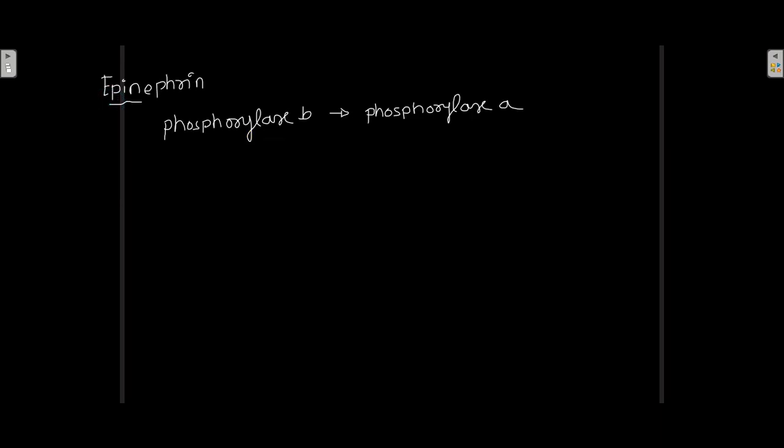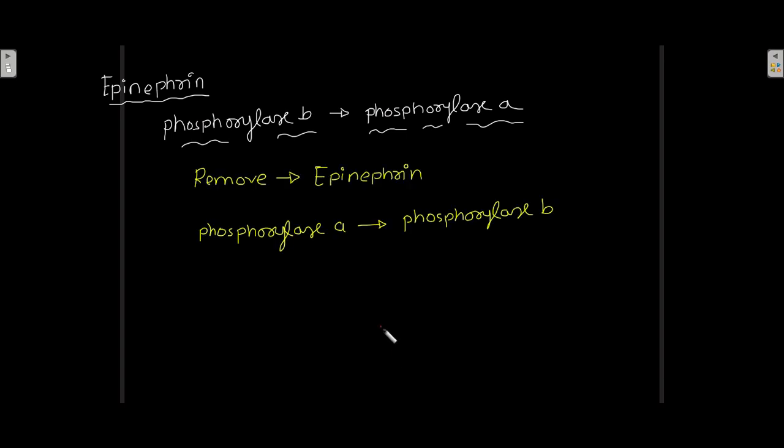In the presence of epinephrine, phosphorylase b, the inactive form, is converted into the active form, phosphorylase a. When you remove epinephrine from the system, phosphorylase a gets converted back into inactive phosphorylase b. So epinephrine is responsible for the presence of phosphorylase a, the active form of phosphorylase.